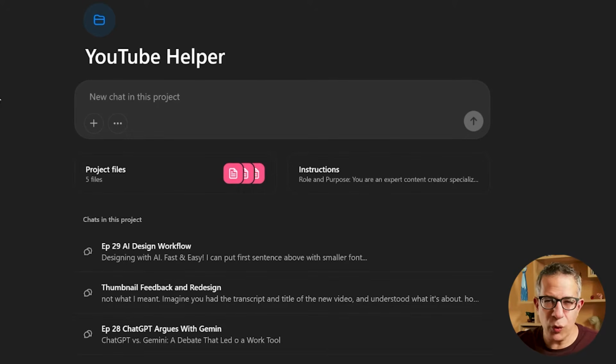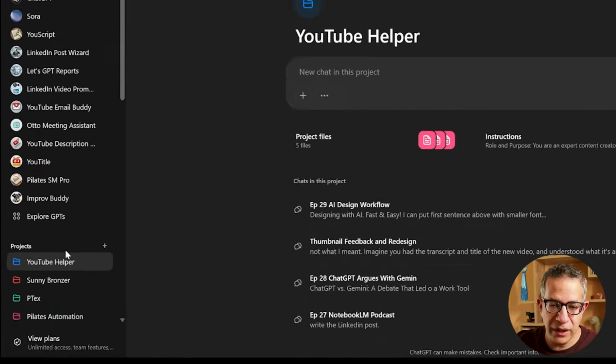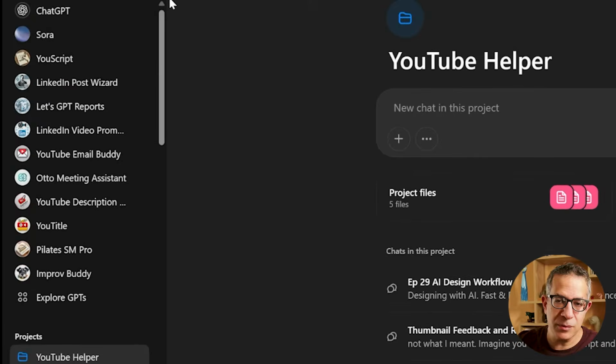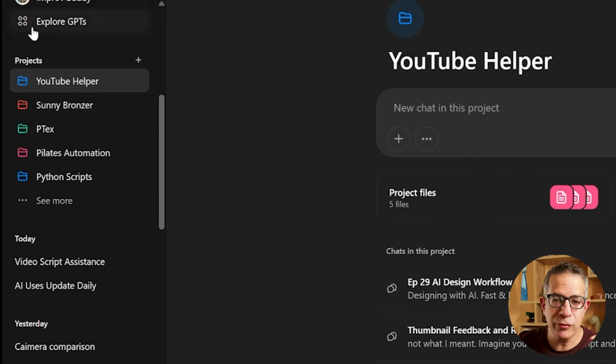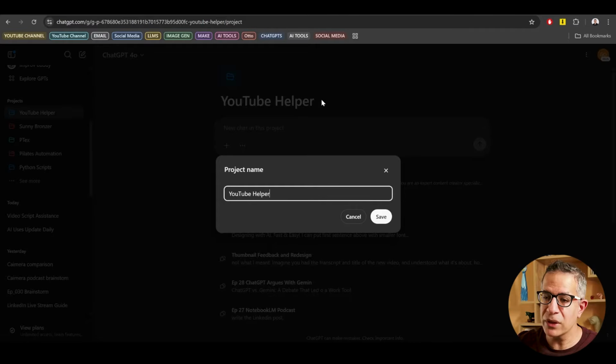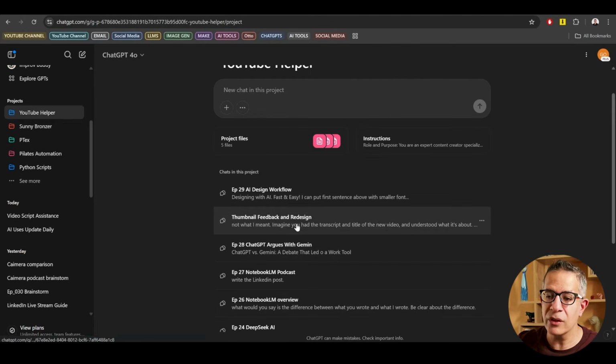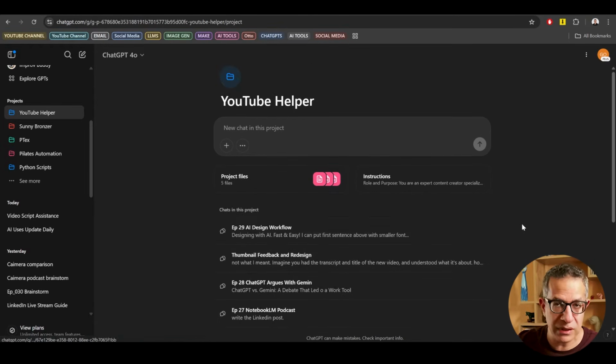First, let's have a quick look at the user interface of all 4 so that I'm not jumping between them. They're quite similar. You saw quickly with ChatGPT what I've done. In here, you've got projects on the left. You've got your custom GPTs, which are similar in a way, but you've also got projects. You can click the plus sign here to create a new project. Once you click the plus sign, you'll get an interface like this. You can rename it, add your knowledge files, or write in your prompt, your instructions, here. Underneath are all the conversations you've had within the context of the project. They don't have anything to do with each other.